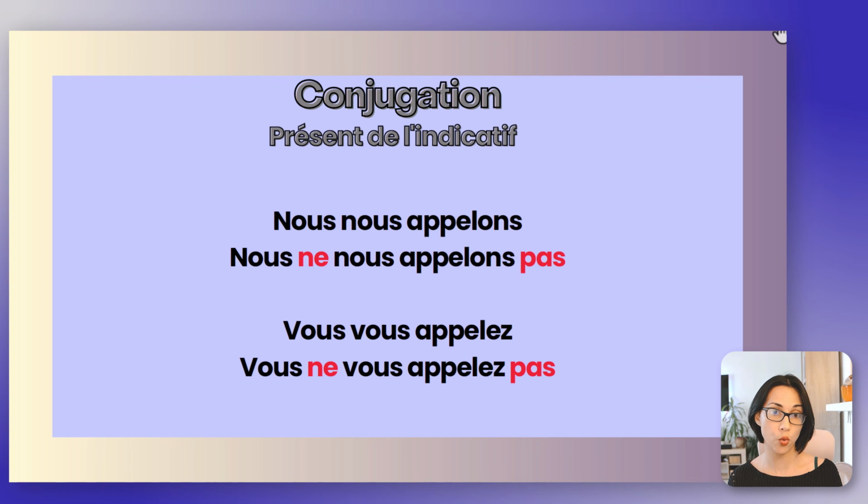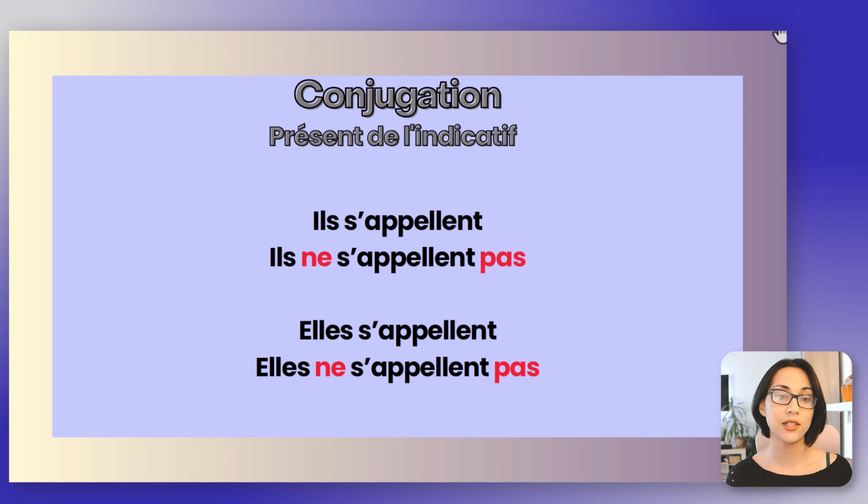Nous nous appelons. Nous ne nous appelons pas. Now in this case, you see, it's nous nous appelons for affirmative sentences and nous ne nous appelons pas. Vous vous appelez. Vous ne vous appelez pas. Ils s'appellent. Ils ne s'appellent pas. Elles s'appellent. Elles ne s'appellent pas.